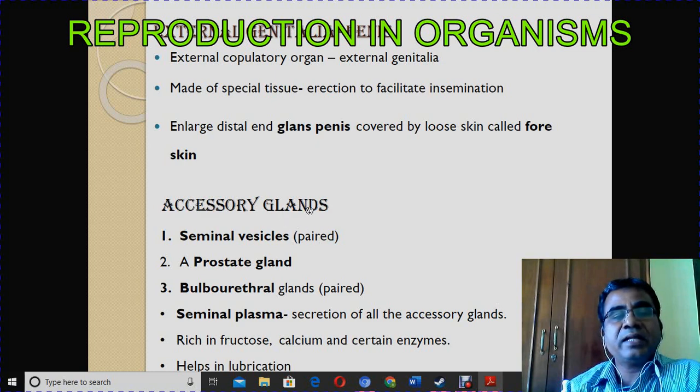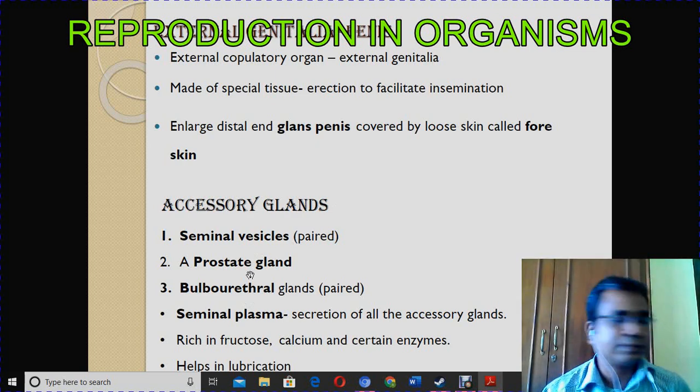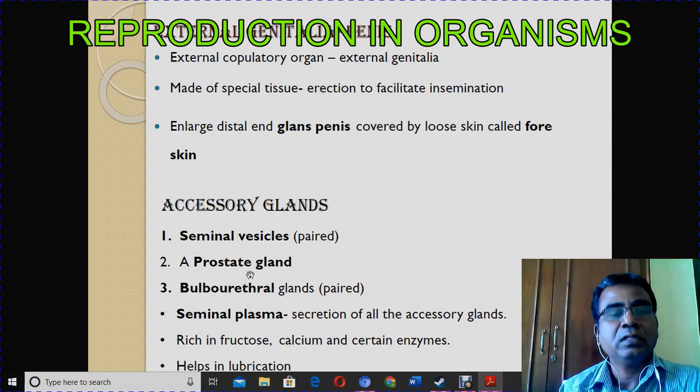And then accessory glands. What are the accessory glands associated with the male reproductive system? Seminal vesicle, prostate gland, bulbourethral gland. These three are the important glands associated with the male reproductive organ. Here, the seminal vesicles and bulbourethral glands are found as pairs, but the prostate gland is only a single gland.